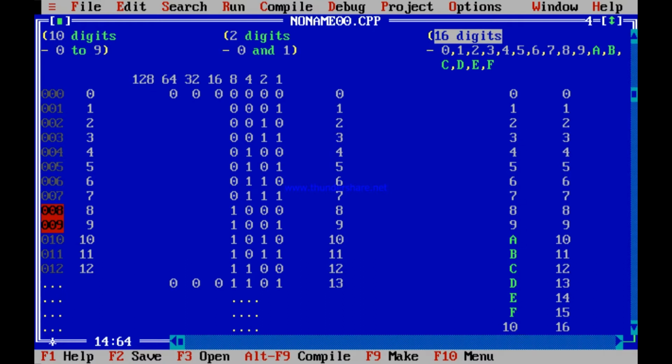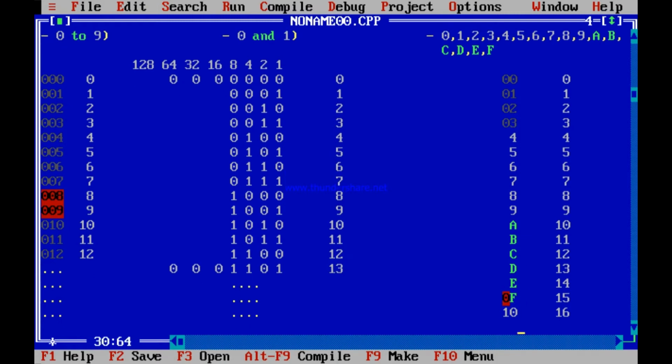So this was basically 0 0. This was 0 1. This is 0 2 and so on. 0 3. If you continue like this, this is 0F and this is 1 0. This was 0E. This was 0D. Next was 0C. This was 0B. This was 0A. This was 09 and so on. But this is F, after 0F is 1 0. So what is the representation of 17? 17's representation is 1 1.